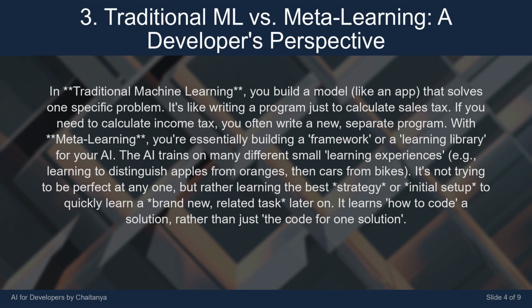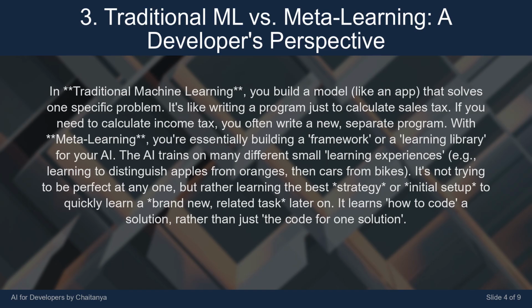In traditional machine learning, you build a model, like an app, that solves one specific problem. It's like writing a program just to calculate sales tax. If you need to calculate income tax, you often write a new, separate program.